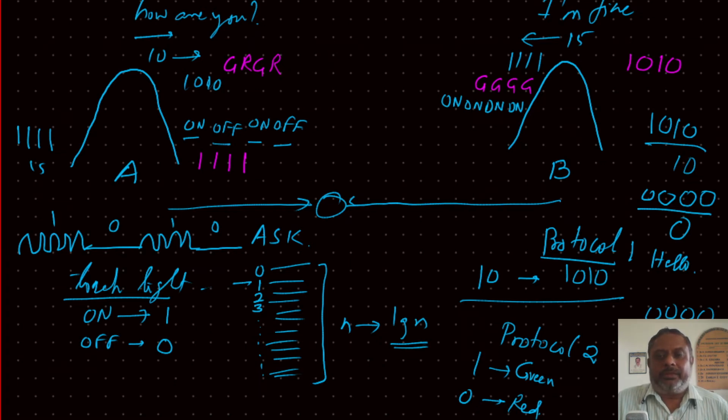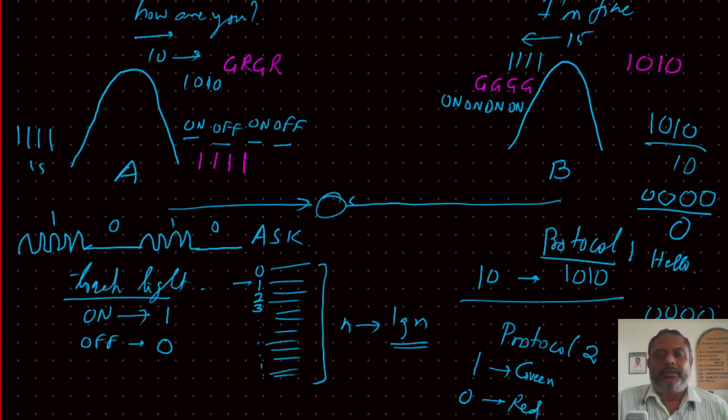Okay, now what happens? B wants to go for rest, so he wants to go for lunch or something, so he just stops communication, moves out of this place. So what should happen to A? A keeps waiting for communication from B. So now A is very clear that either he should receive a green signal or red signal. That means zeros and ones are in terms of green and the red.